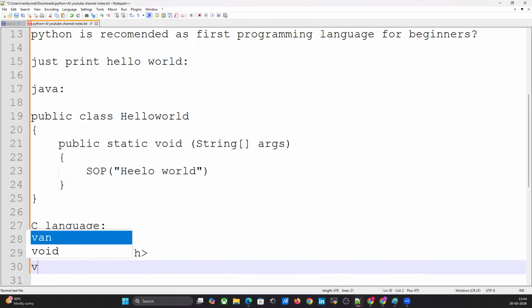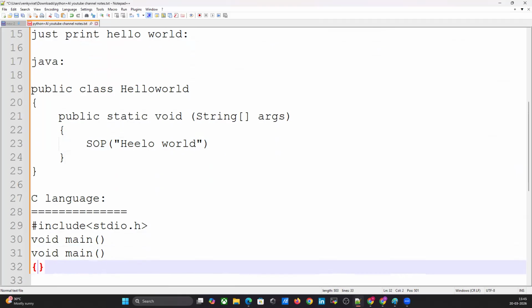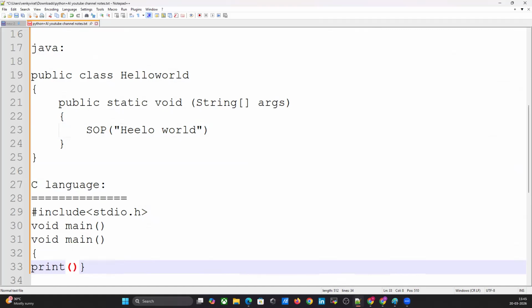Whoever knows C language can understand. Why main? I'm not teaching C language and Java. I'm just teaching Python, and just comparing other languages with Python. That's it. Print hello world.